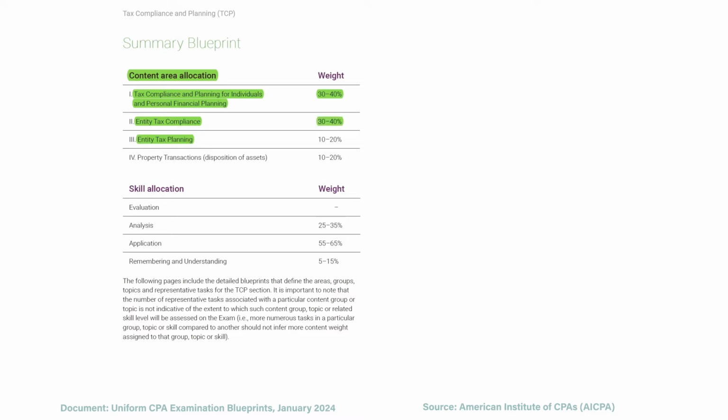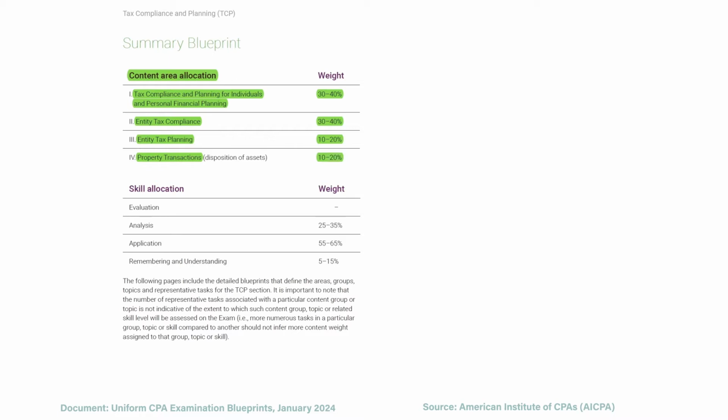Compliance is 30 to 40% and planning is 10 to 20%. Compliance is focused on following the rules for entities, and planning is looking at making decisions about the future for the entities. And lastly, we have property transactions, specifically disposing of assets, which is 10 to 20%.